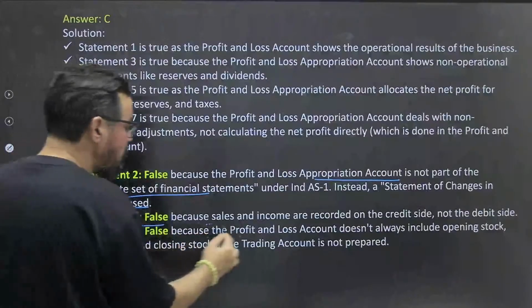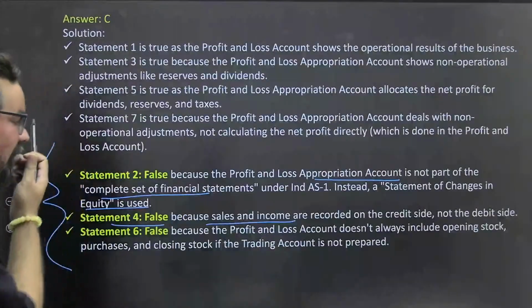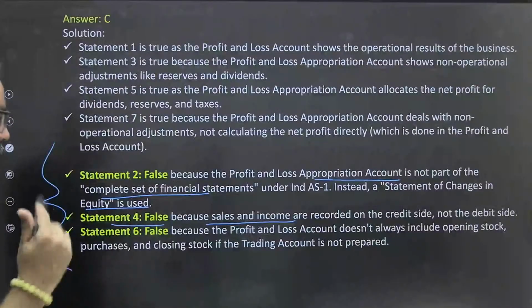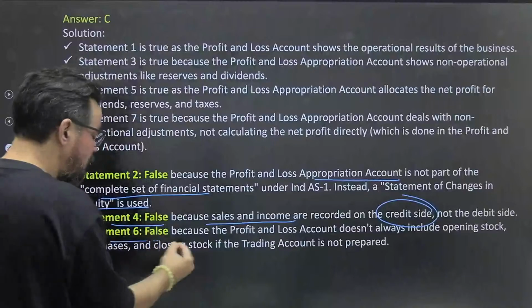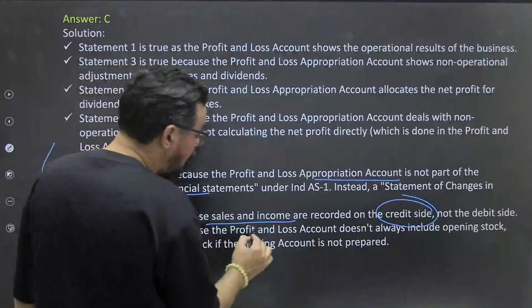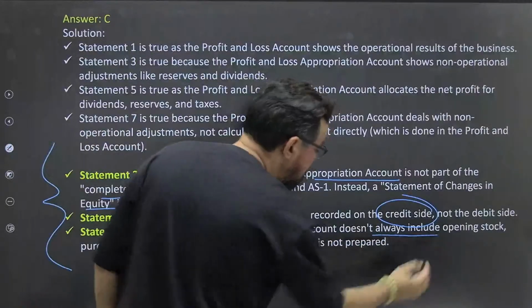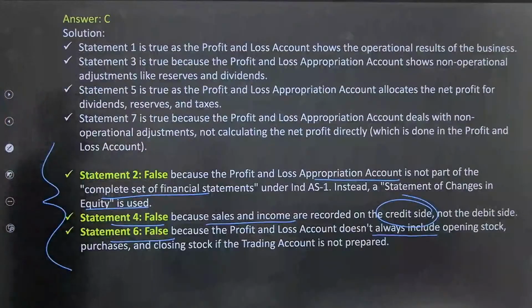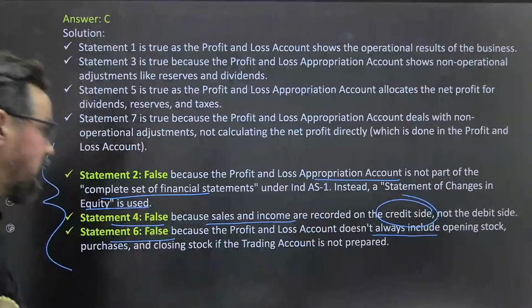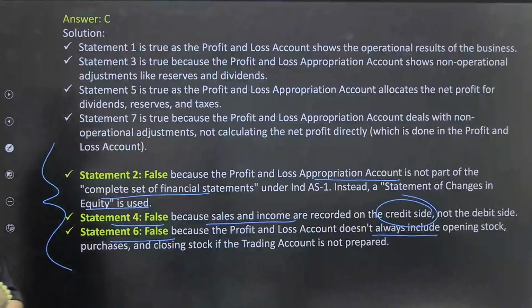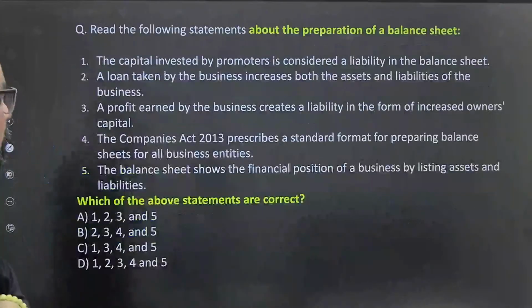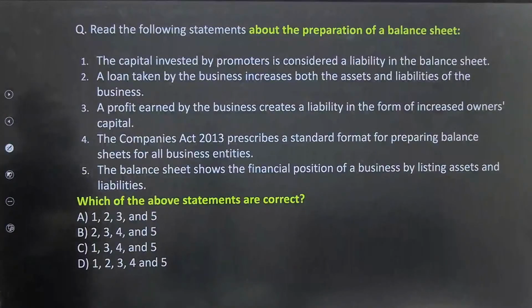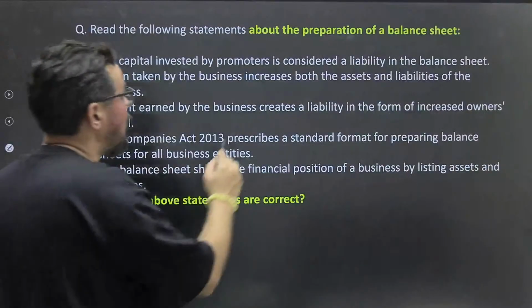Statement 4 is wrong, because sales and income are recorded on the credit side of the profit and loss account. And statement 5 is false because the profit and loss account does not always include opening stock, purchase and all, they are generally adjusted in trading accounts. So that is the case, okay. Let's go to the next one: read the following statements about the preparation of balance sheet.